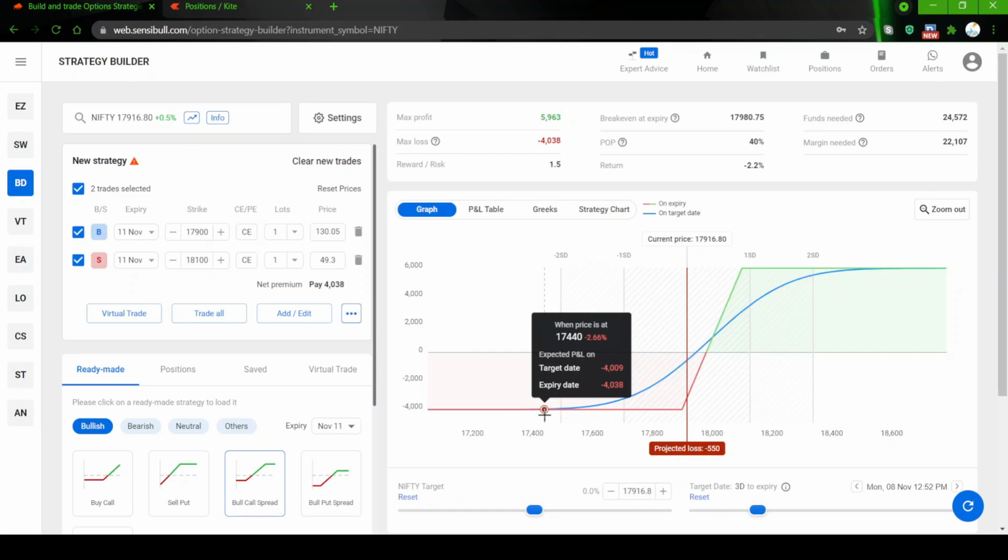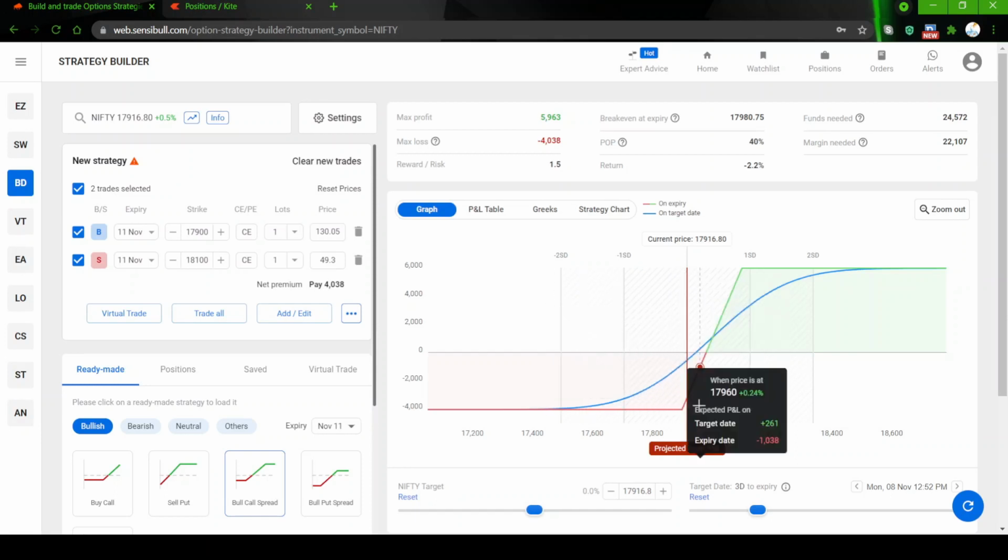Okay, your view has gone completely wrong. Your view is bullish, you took a bull call spread, the market tanked, so your view is wrong. And what are you going to lose? Not 6,500. Okay, you are going to lose only 4,038, or a little less than that. If we add all brokerage, everything, it will come there.